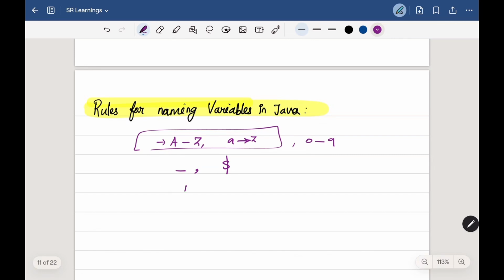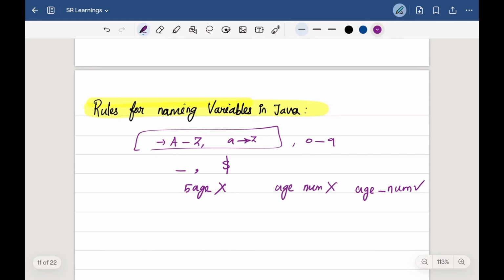For example, you cannot specify anything like this. This is not applicable. And also, blank spaces cannot be used in variable names. You cannot write like age space num. This won't work. Instead, you can go with age underscore num. This will work. Okay, and we have specific words reserved for Java as keywords.